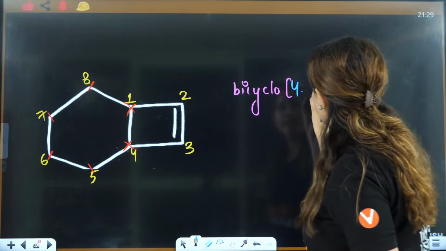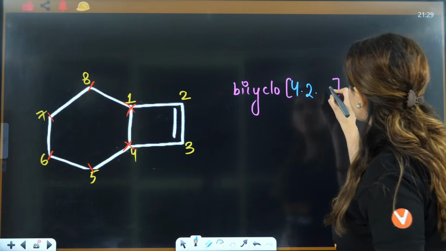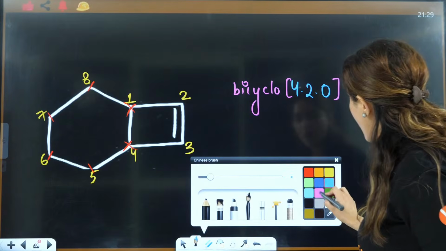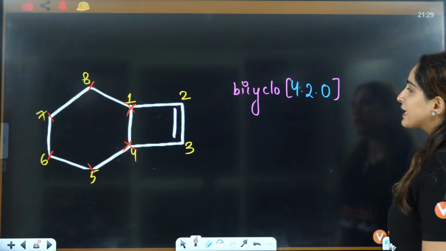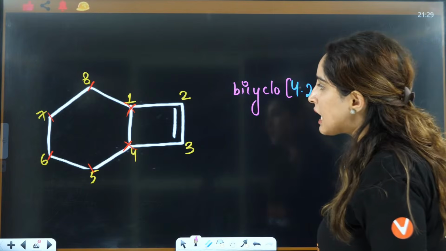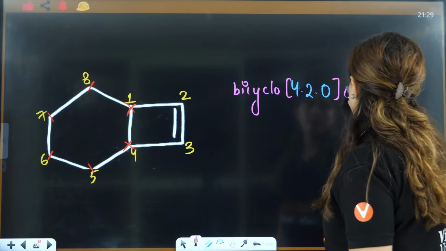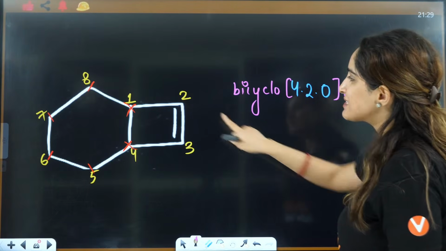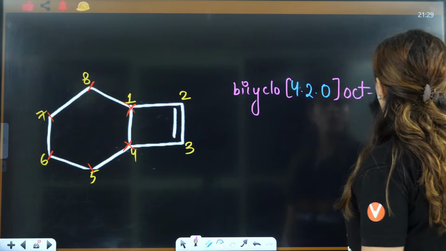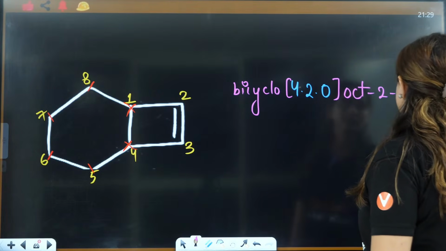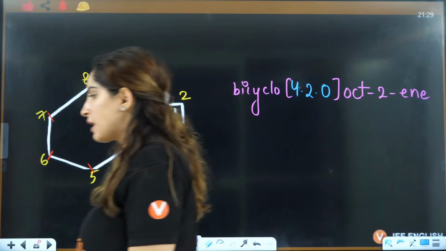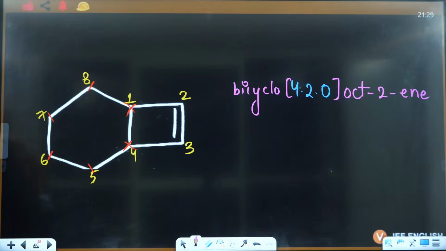So it is 2 here, right? No bridge, so it is 0. Now after this what you will have, bicyclo 420. Now this is oct, but on the second position you have ene, oct-2-ene. Okay, bicyclo 420 oct-2-ene, right?